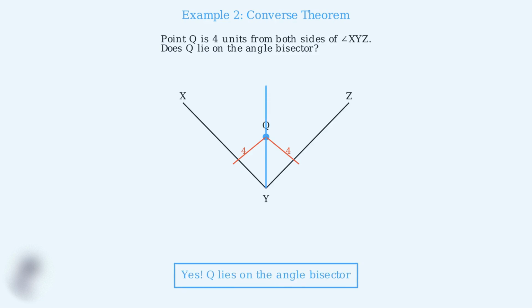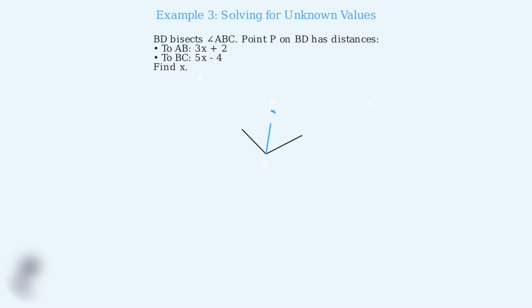Since Q is equidistant from both sides, by the converse of the angle bisector theorem, point Q must lie on the angle bisector. Let's draw the angle bisector to verify this. Example 3. Now let's solve a more challenging problem.